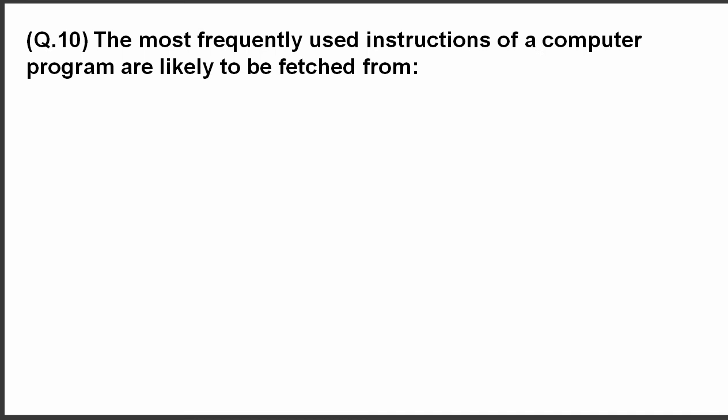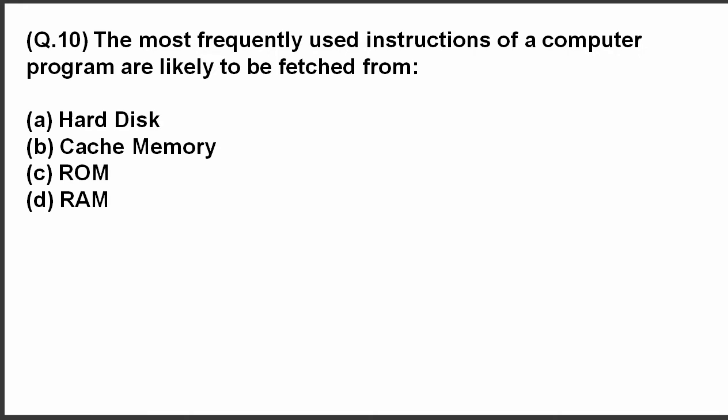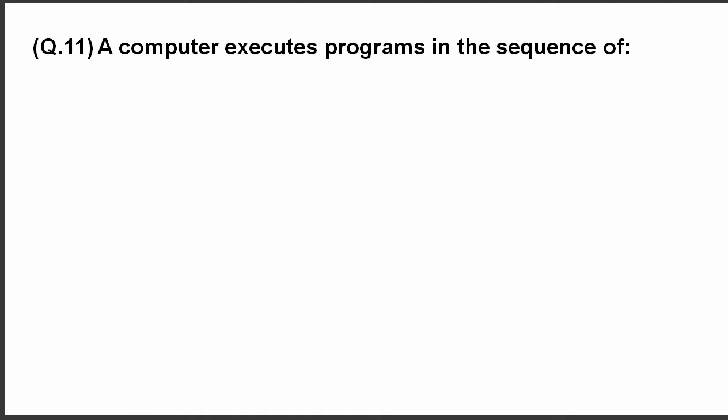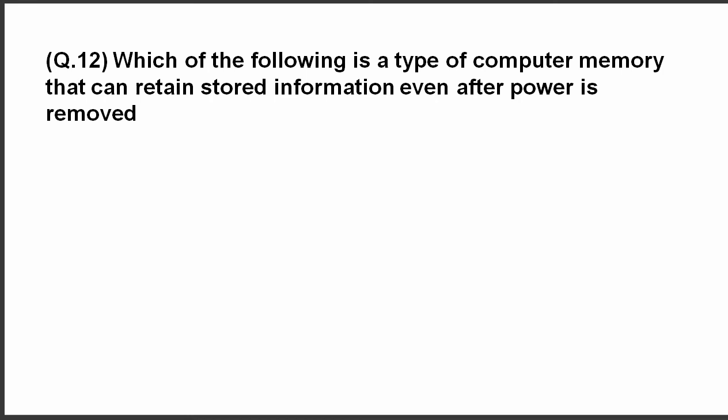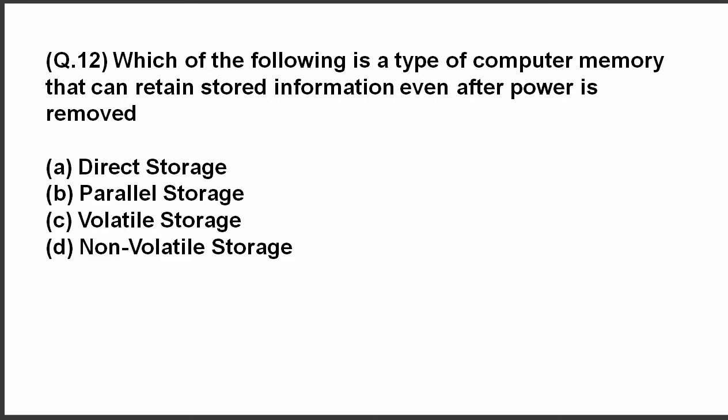Question 10. The most frequently used instructions of a computer program are likely to be fetched from. The answer is cache memory. Question 11. A computer executes programs in the sequence of. The answer is fetch, decode, execute. Next question. Which of the following is a type of computer memory that can retain stored information even after power is removed? Have a look at the options. The correct answer is non-volatile storage.